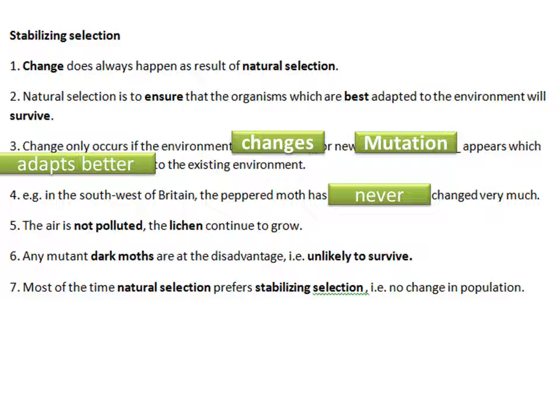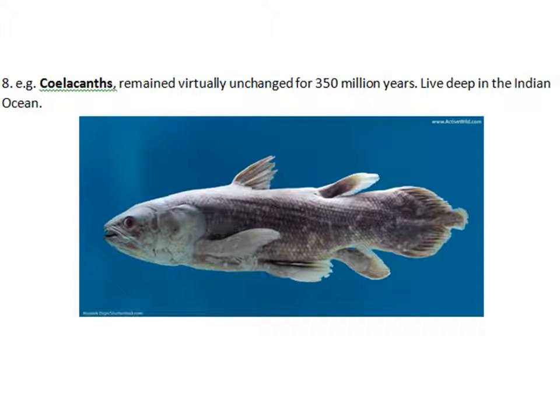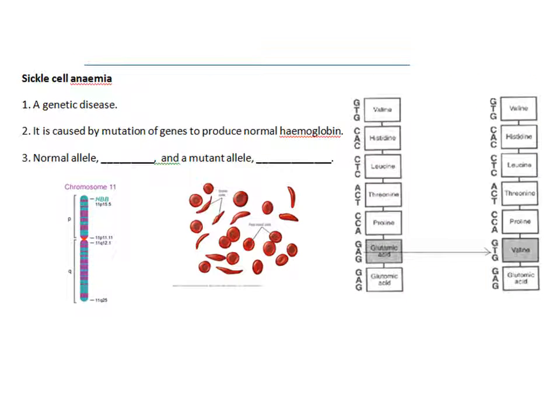So number 7, more importantly, most of the time, natural selection prefers stabilizing selection. No change. So you see this species remains virtually unchanged for 350 million years, living deep in the Indian Ocean. No change, stable. So natural selection, you see on the right hand side, the two moths are actually the same species, but one black, one pale, just like human.